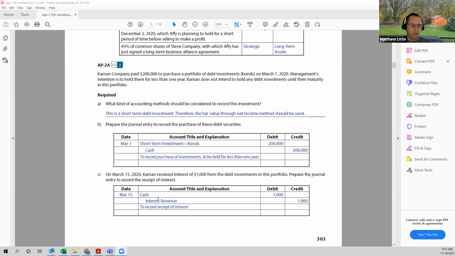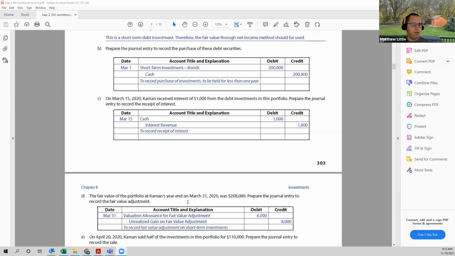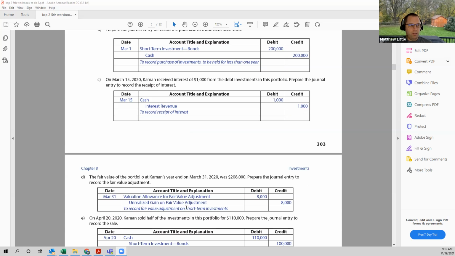It's as simple as doing a debit to cash for the $1,000 received and recording the interest revenue accordingly for the $1,000. We're told the fair value of the portfolio at the end of the year, March 31st, 2020, was $208,000, and we're asked to prepare the journal entry to record the fair value adjustment. In this case, the bond has increased in value. So we need to debit an asset account called valuation allowance for fair value adjustment for $8,000, and we need to credit the unrealized gain on fair value adjustment for $8,000, being an other income account.